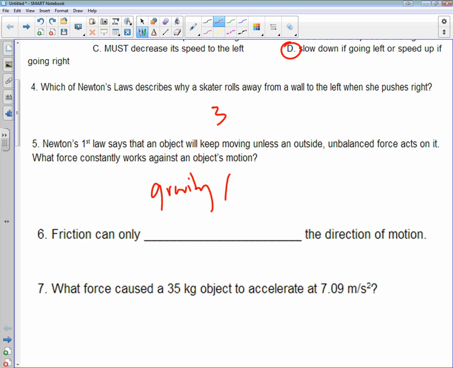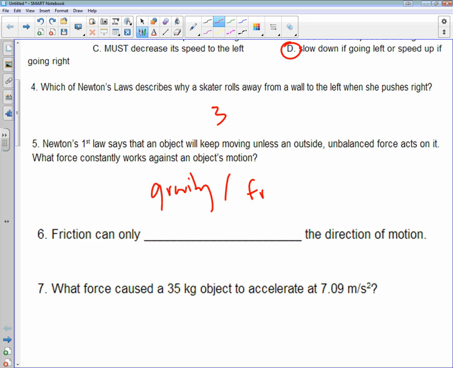Examples would be a rocket, or if you jump in the air. Those are examples where your motion is going up, but gravity is going against you. It's opposing your motion. So that is technically a correct answer, but because it's saying that it's always working against us, there is one example where it's always working against us, and that's friction.